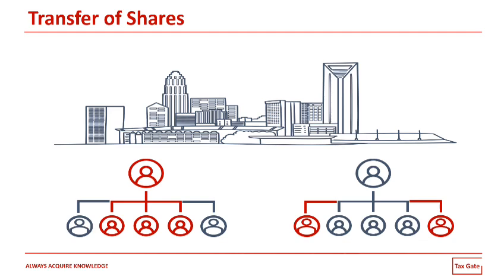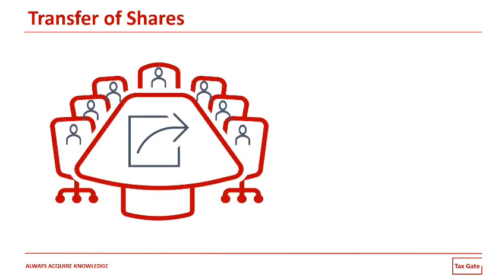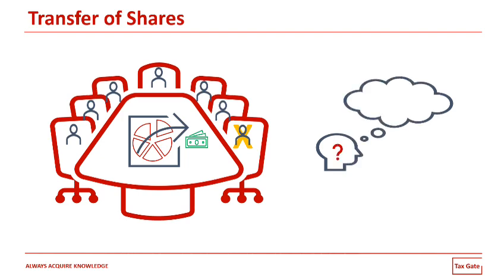Well, also some of the common reasons a shareholder would transfer their shares is because they need cash, or they would rather someone else own them, or when one of the shareholders wants to leave the business. And here, one of the most important questions before taking any action on changing the structure within the company: what will be the tax implications associated with this transaction? And that's what we are going to discuss within this video.